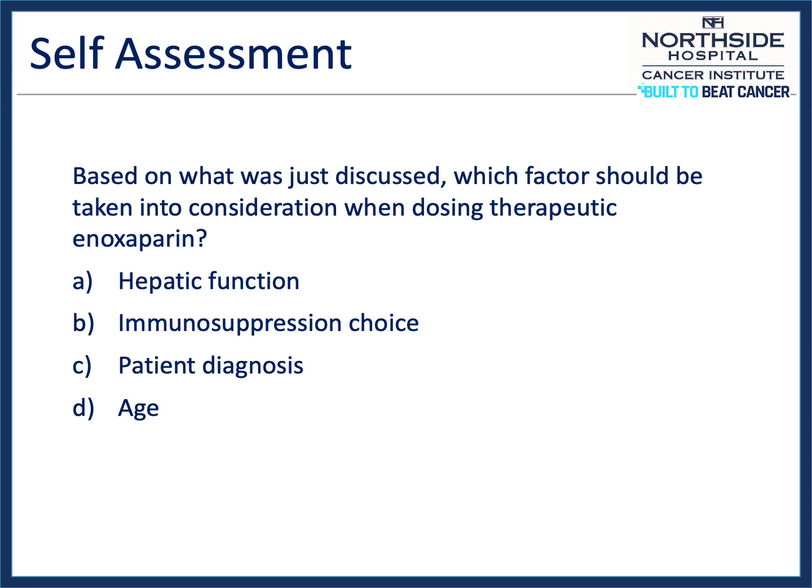Based on what was just discussed, you should be able to answer the following question. Which factor should be taken into consideration when dosing therapeutic enoxaparin? The answer is C, patient diagnosis.